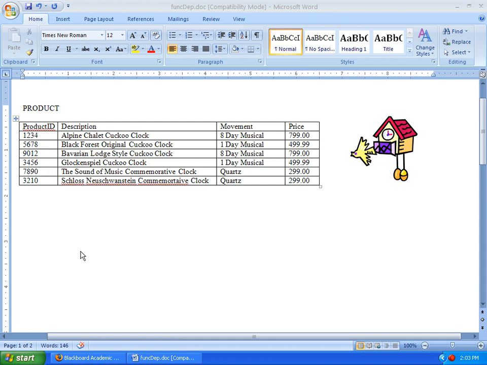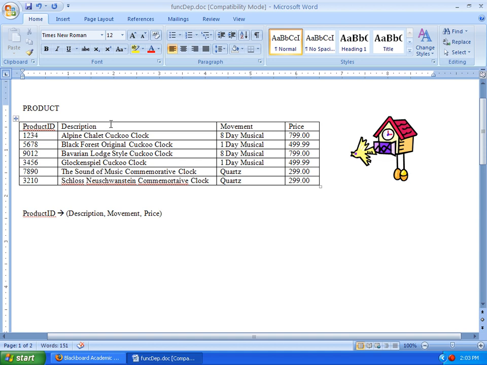If I say, what is the product ID 9012, you can see that that is the Bavarian Lodge clock. It's also an 8-day musical. It's $799. So the same would hold true with any one of these. And again, as I said in the last video, when you see unique values in a column top to bottom, no duplicates, that's a huge tip-off that you have a functional dependency there. So let's write this one out. Okay, so let's move onward.